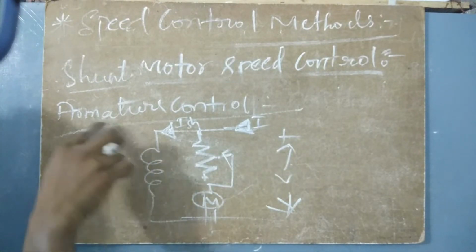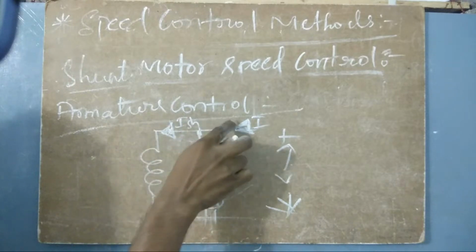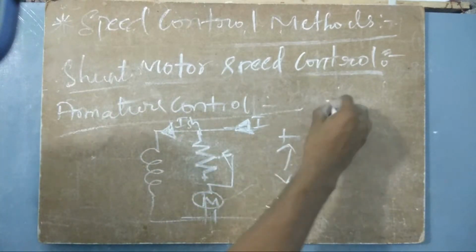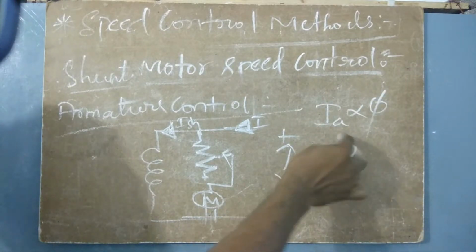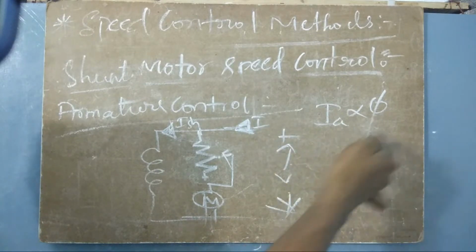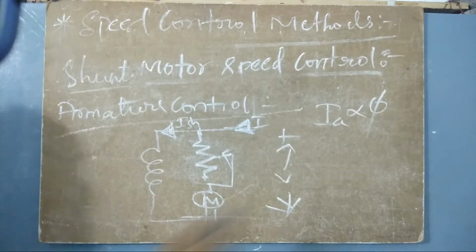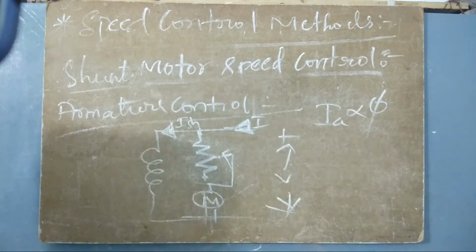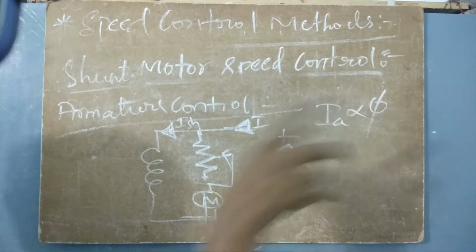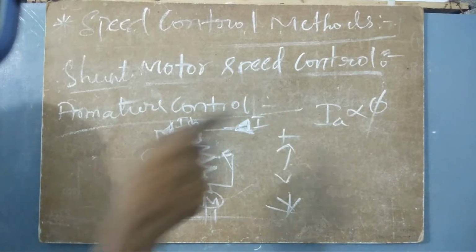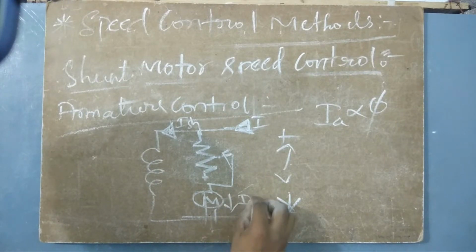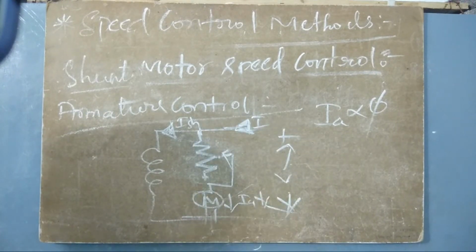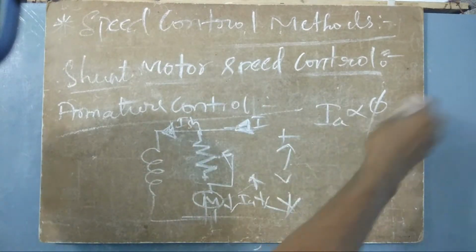What I am doing is controlling the speed of this machine by controlling the armature current, IA. IA depends upon the flux. Because the current changes, the flux is also going to change. So if the flux has to be changed, IA has to be changed. In order to change IA, we have to place some resistance here. IA is flowing like this, right? If the resistance is high, IA will be less. If the resistance is low, IA will be high. So if IA is high, the flux also will be high.